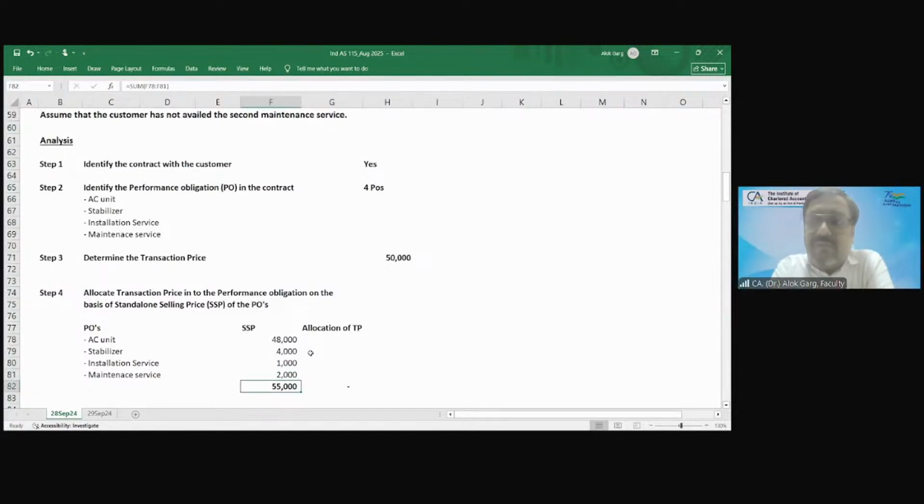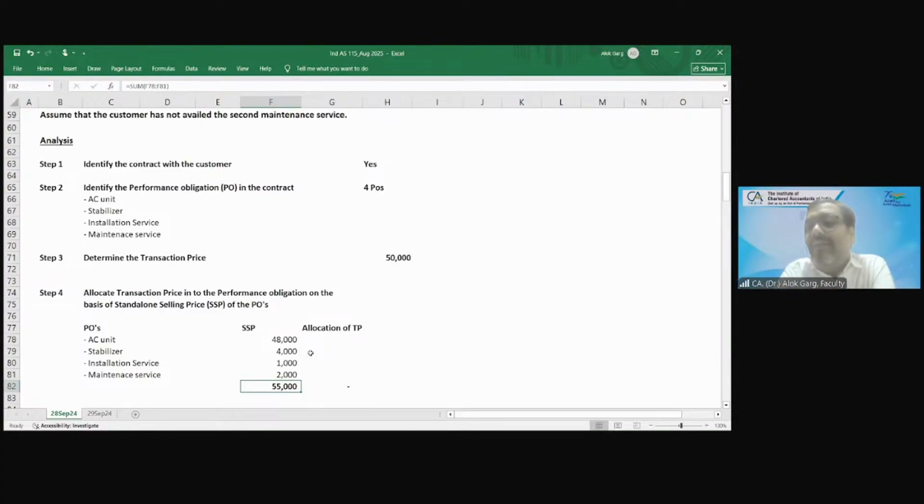So what is the total value of this package? 55,000. 55,000 is the total of the standalone selling price of every performance obligation. What is the transaction price? 50,000 is the transaction price.